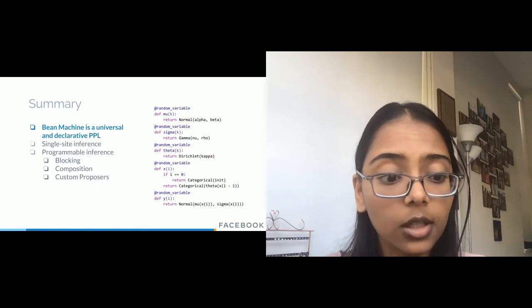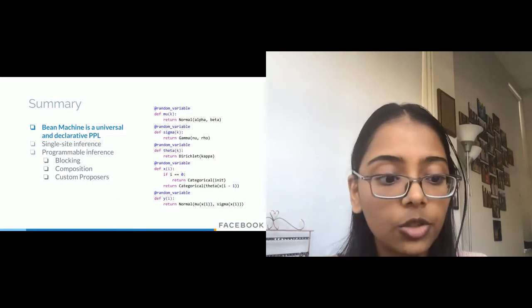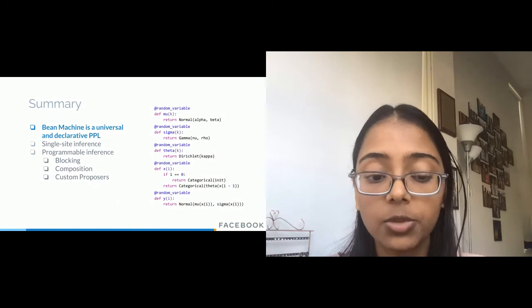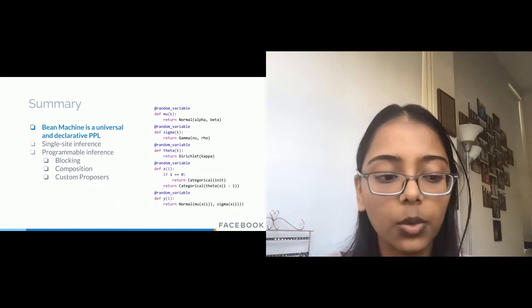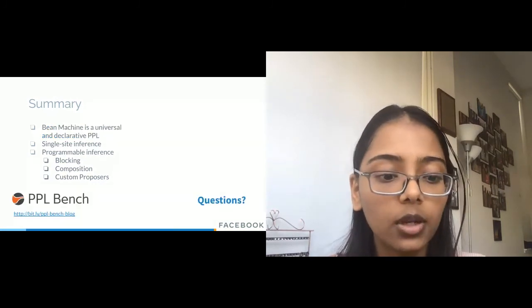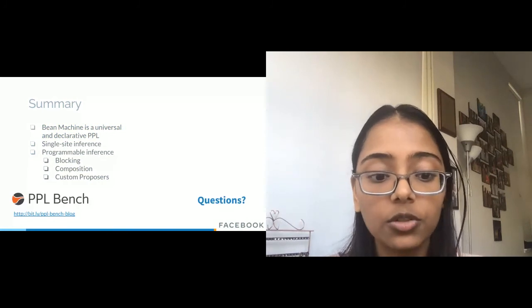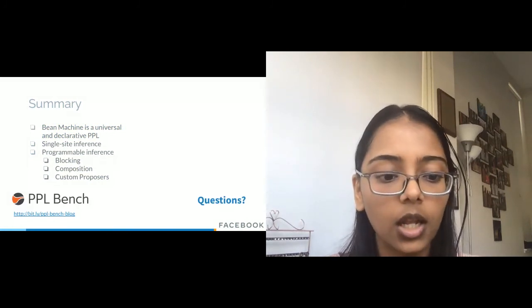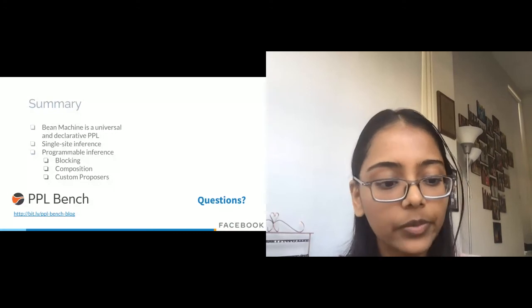And last thing before I conclude is, while developing Bean Machine, we thought it could be useful to have a benchmarking framework to compare what we're building with other PPLs. So we built one in-house called PPL Bench, and we used it to generate all our graphs in the paper, and we open sourced it a couple days ago. So do check it out.